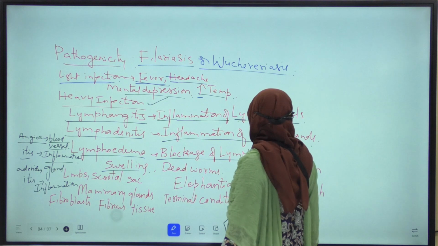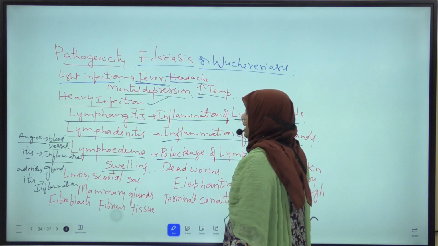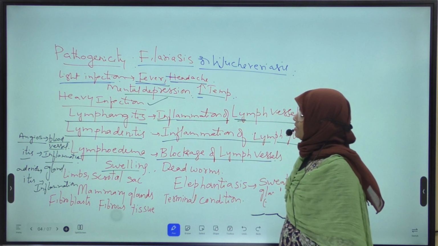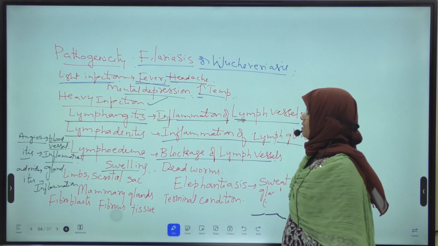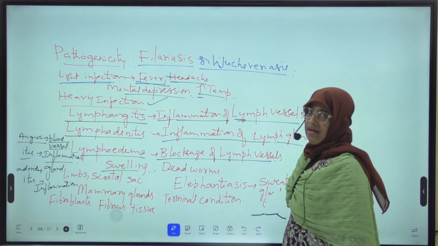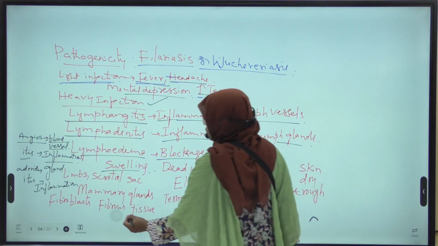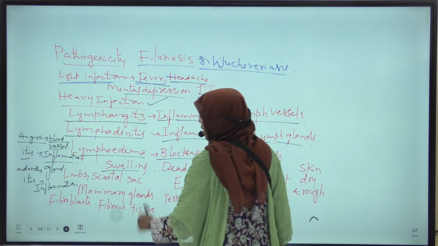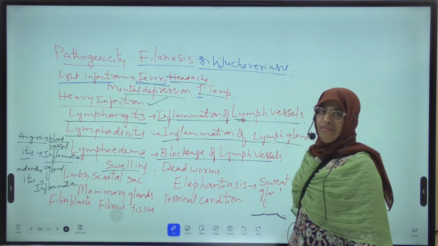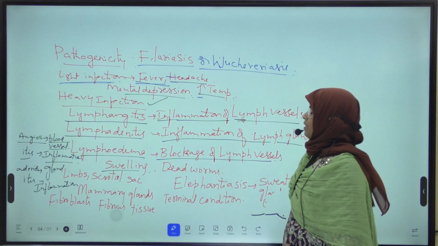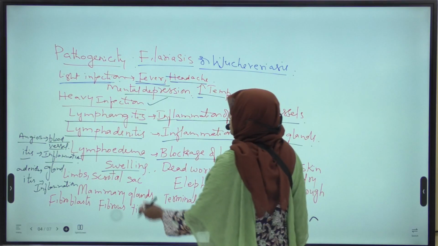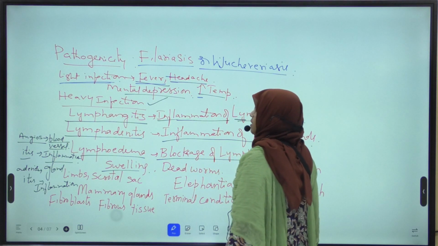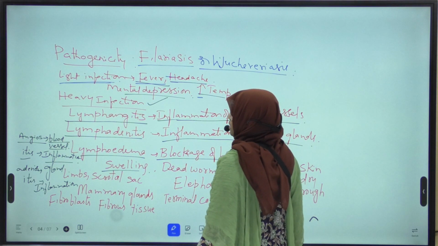Due to blockage of the lymph vessels and development of fibroblasts, many fibrous tissues are formed due to accumulation of fibroblasts. Okay? So, in some part of the patient, what happens?